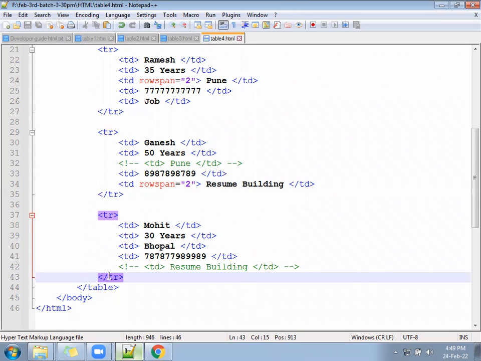Save now. Check once. Resume building is 1 time and it is representing how many users? 2 users. So that removes the duplicate data. You don't have to keep the same data 2 times. You keep it in one place and it will display for 2 users.